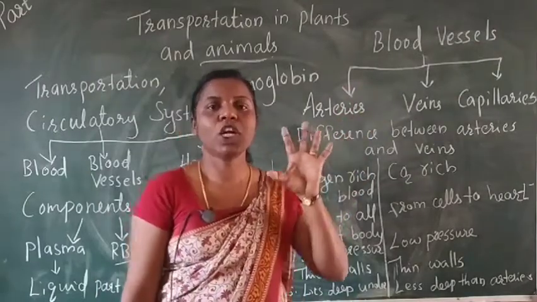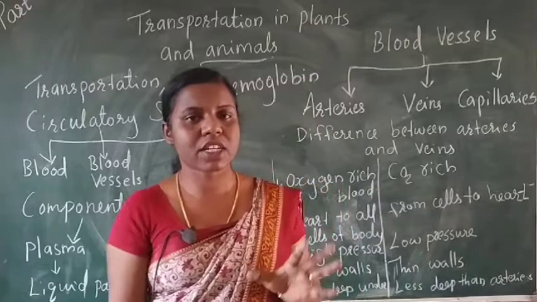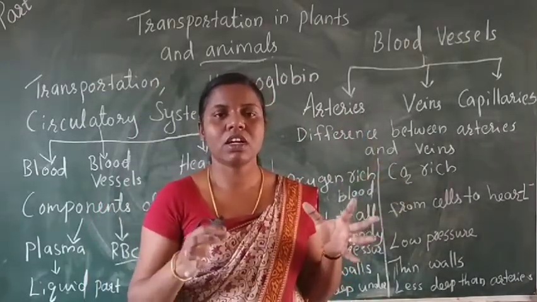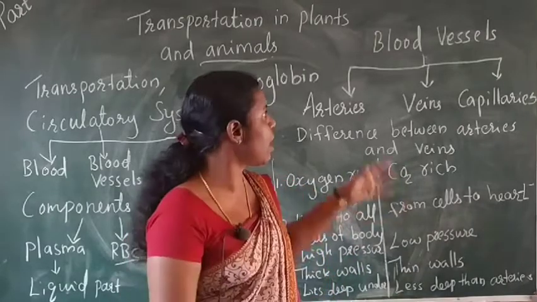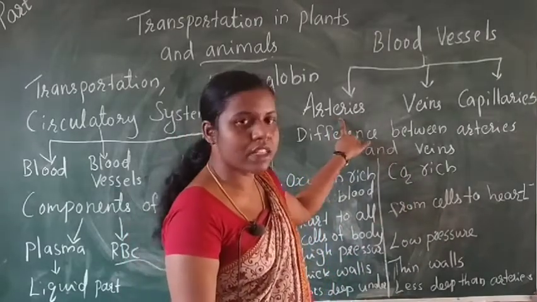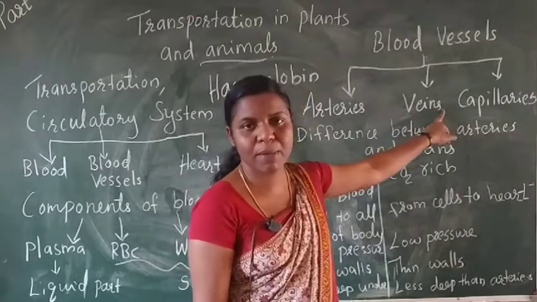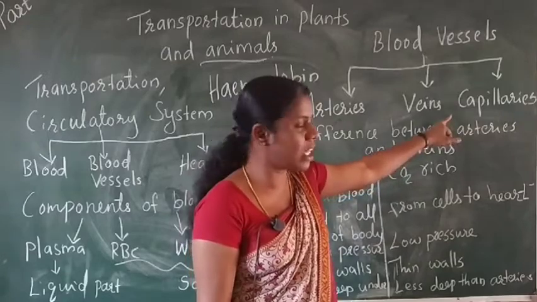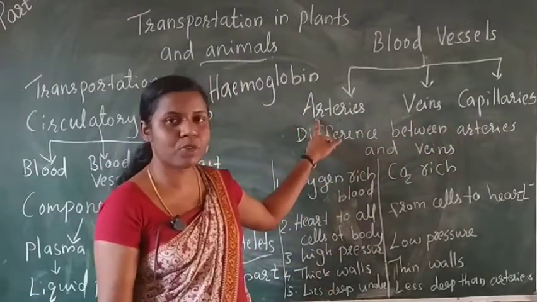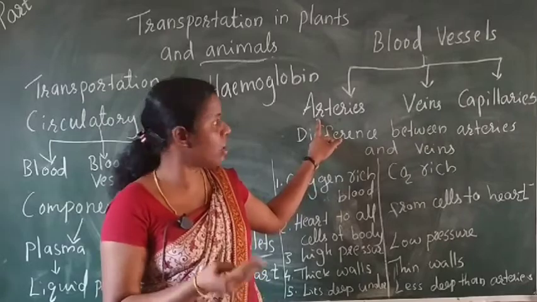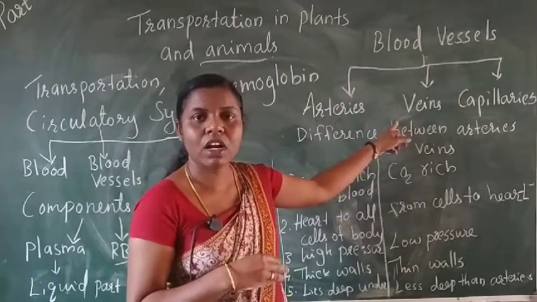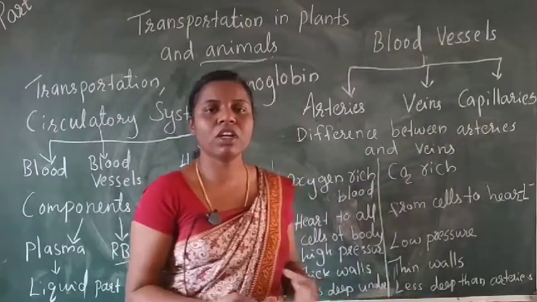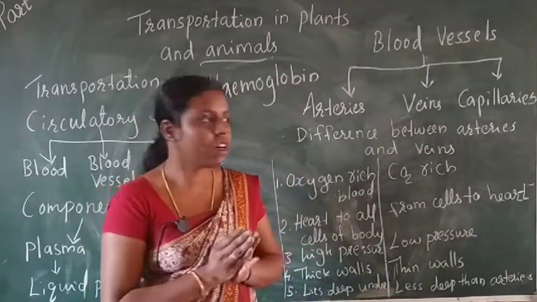Blood vessels are tube-like or pipe-like structures which circulate the blood. Blood vessels contain arteries, veins and capillaries. Arteries help to carry oxygen rich blood. Then veins carry carbon dioxide rich blood. Then capillaries are the connection joining arteries and veins.